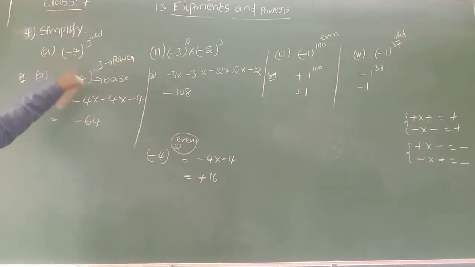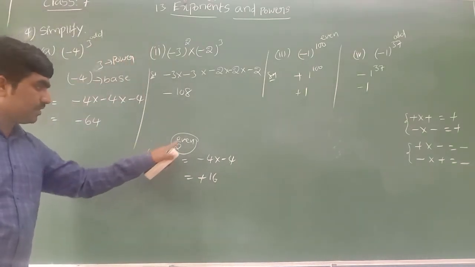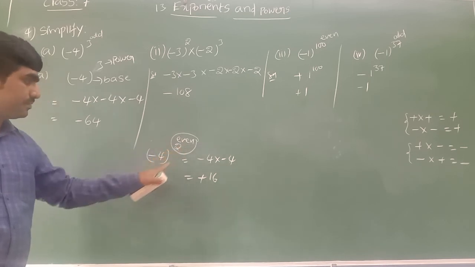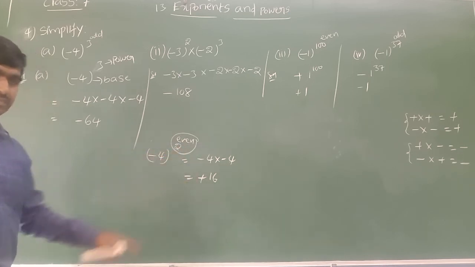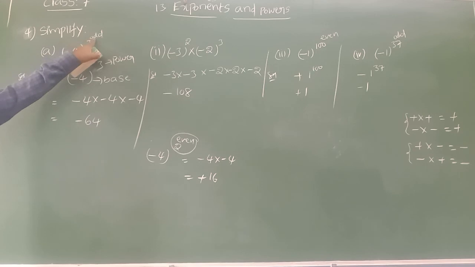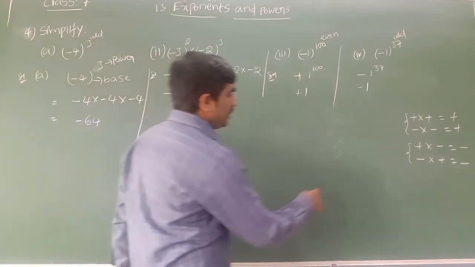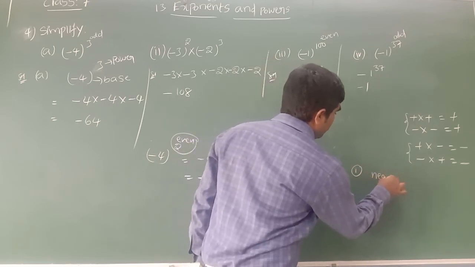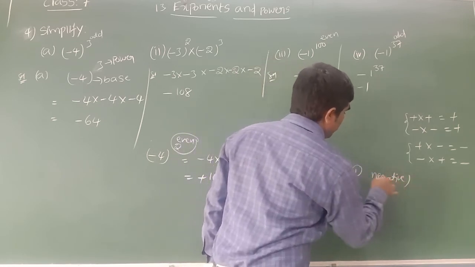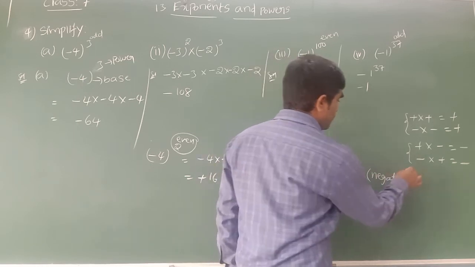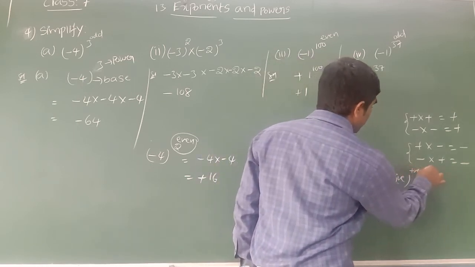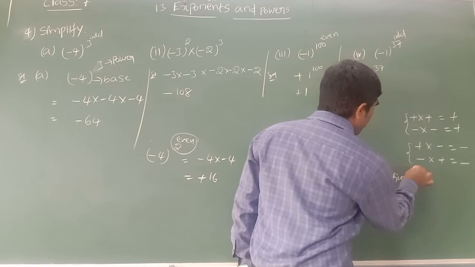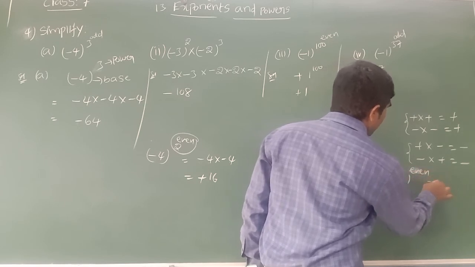From this, what did you understand? Negative base, when the power is an even number, the negative will become positive. When the power is an odd number, the negative base will remain negative only. So let me write some key points here. Negative base, power even number is equal to what?